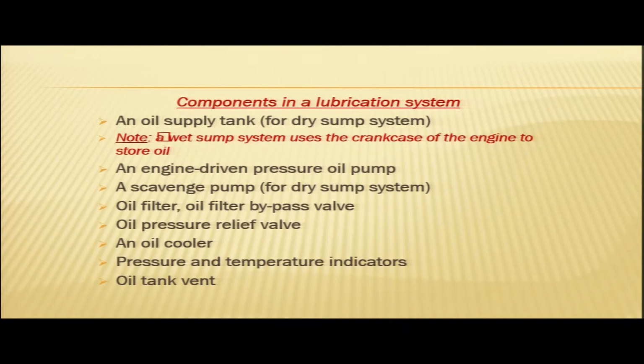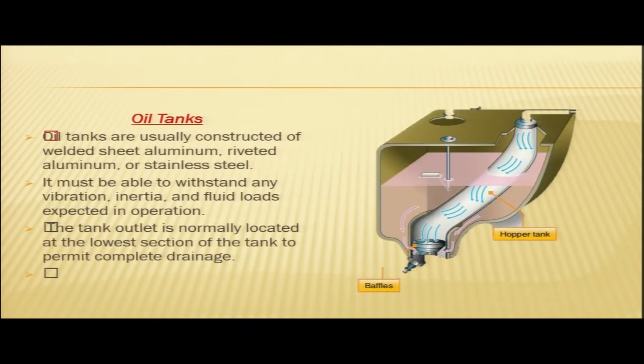So you have various components in the lubrication system: oil supply tank, pressure pump, scavenge pump, oil filter bypass valve, oil pressure relief valve, oil cooler, pressure indicator, temperature indicator, and oil tank vents. So let us see one by one. Coming to oil tank, you can see in the picture there is an oil tank.